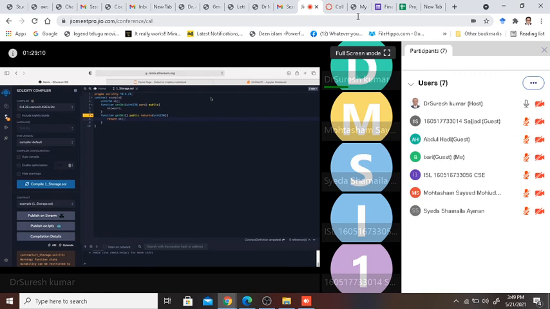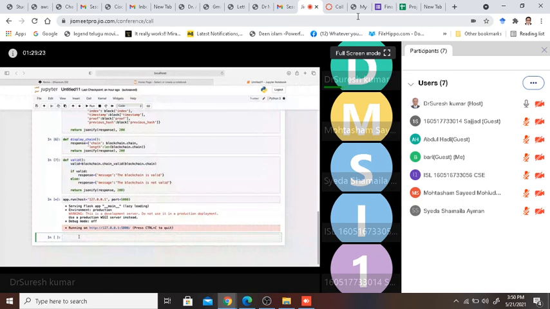So first, let's go back to our Jupyter notebook. Where is our Jupyter notebook? Here. First you need to install PyEthereum. I hope you can see the Jupyter notebook in front of you. Are you able to see it? Yes, sir. Okay, let's first import PyEthereum.